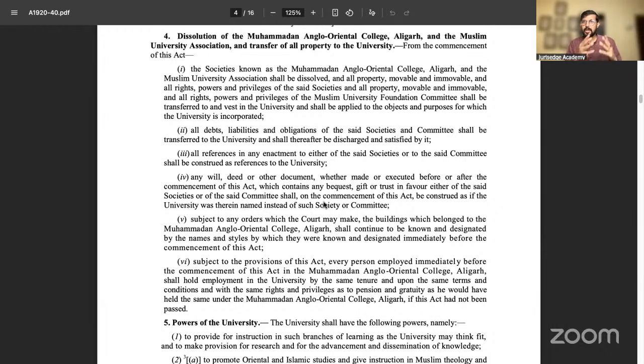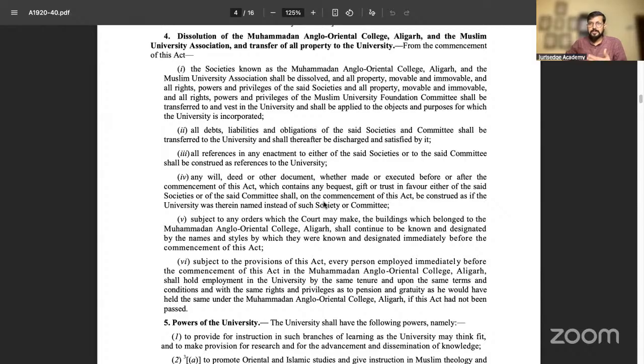So they are saying probably they were a minority till the time the AMU Act was enacted. But when it was enacted, in the Aziz Basha case, Supreme Court is saying that by Section 4, the minority status of the university has been surrendered also. Because you can see the dissolution of Mohammedan Anglo-Oriental College, the property has been transferred, the other things have been transferred in the name of AMU. So Mohammedan Anglo-Oriental College does not exist. So there is a surrender of rights, which is a very important thing.